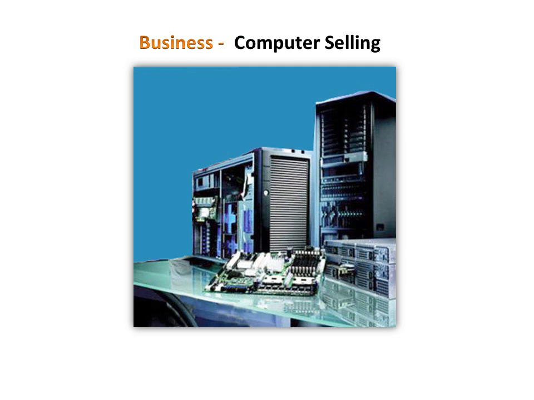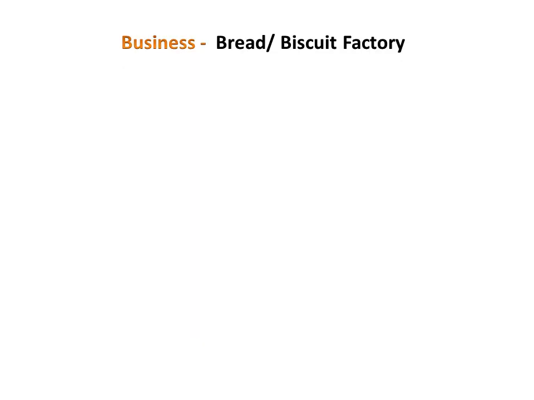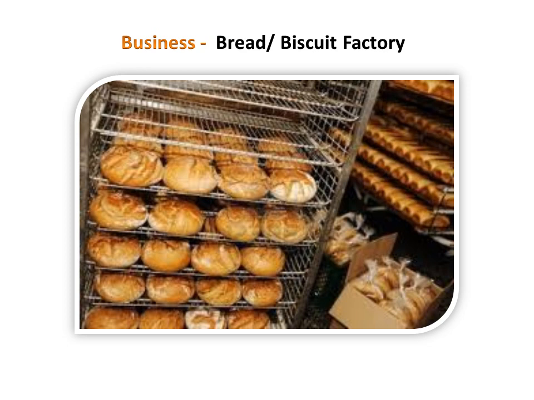Or maybe you start some factory where wheat is bought and then in the factory bread or biscuits are made. That will be your business, because all these activities are done for the purpose of making money or making profit. So let's go back to the accounting equation. So you know the meaning of accounting now.